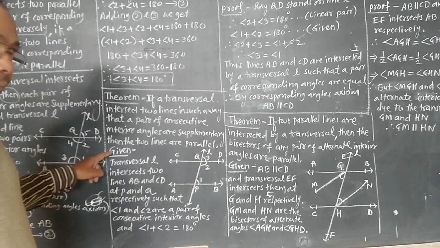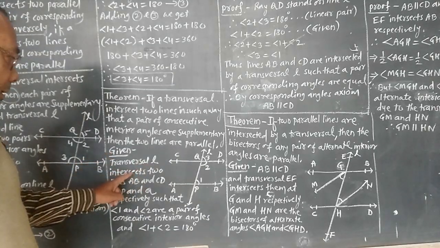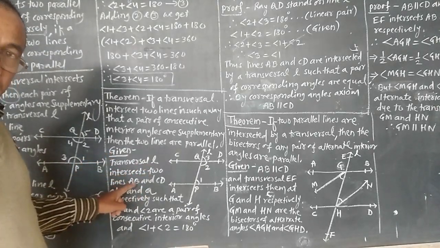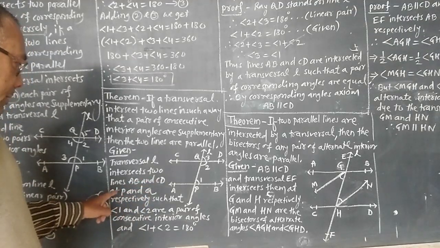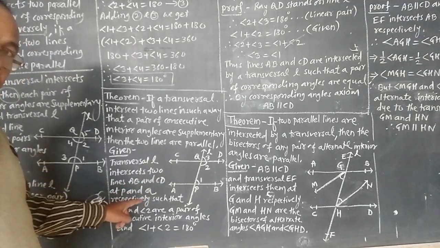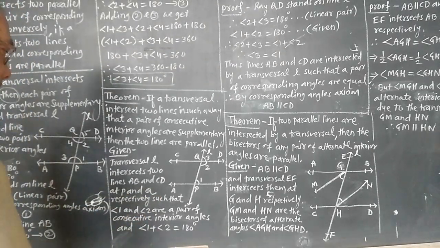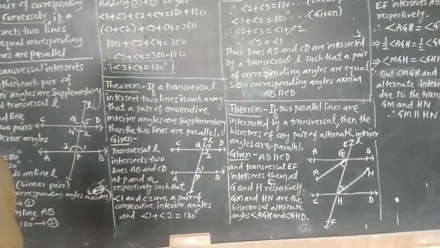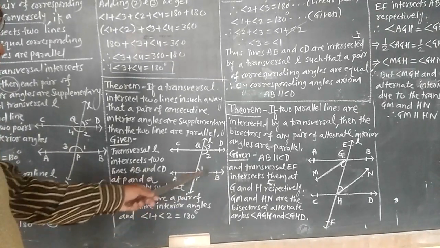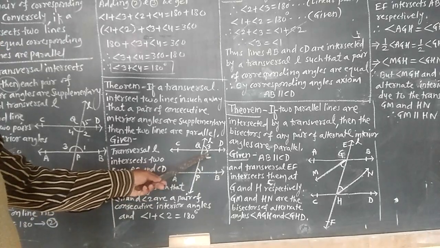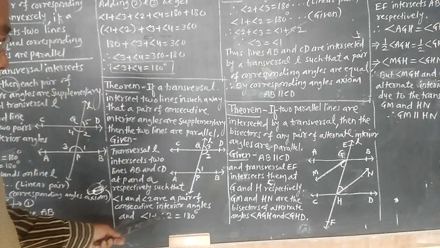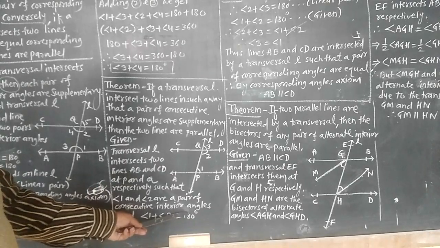So given: transversal L intersects two lines AB and CD at P and Q respectively, such that angle 1 and angle 2 are a pair of conjugate interior angles, and the sum of these two angles is 180.